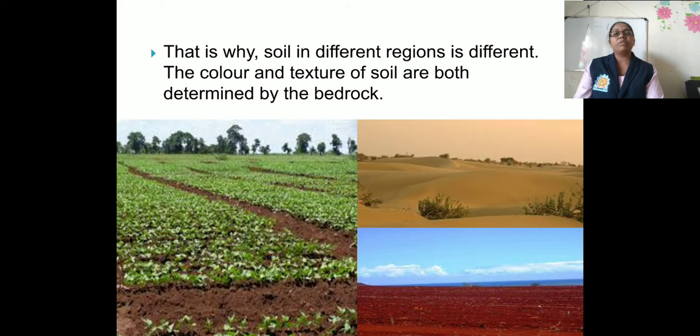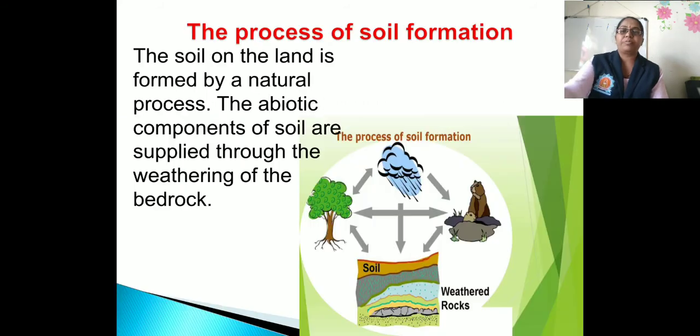If you observe different regions on earth, somewhere you can find a red sand soil, somewhere a brown soil, somewhere a black soil. The color and texture differ as per the region because of the bedrock. So next is the process of soil formation, how the soil is formed.